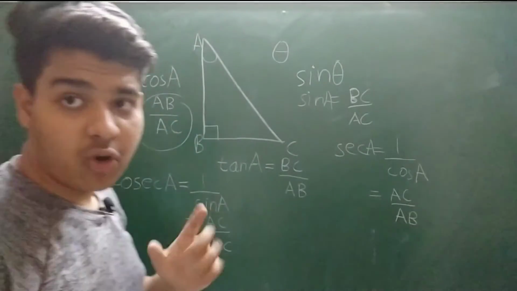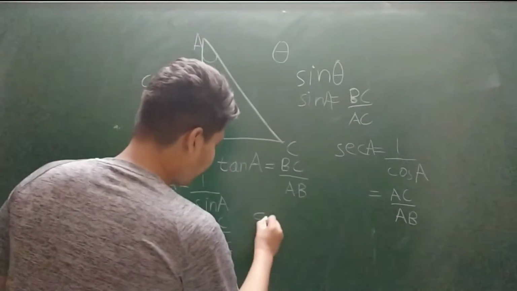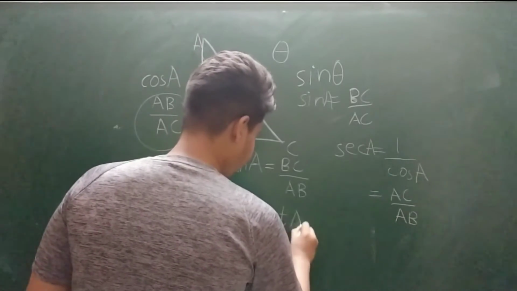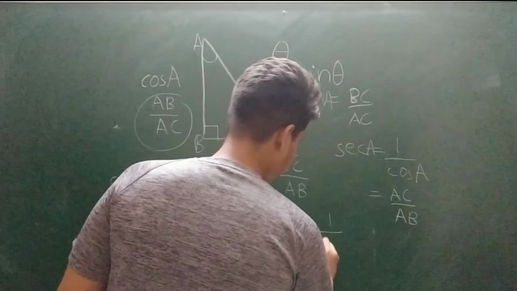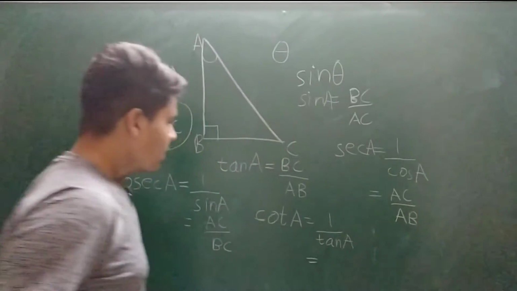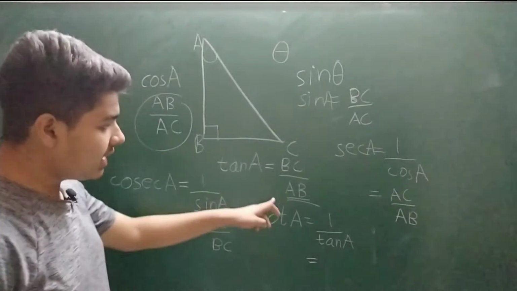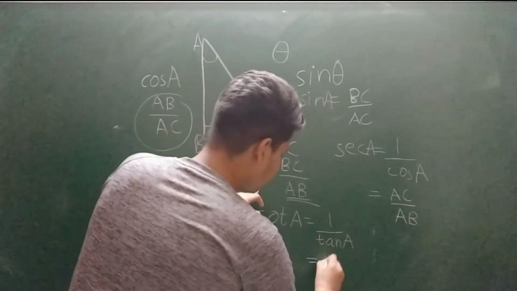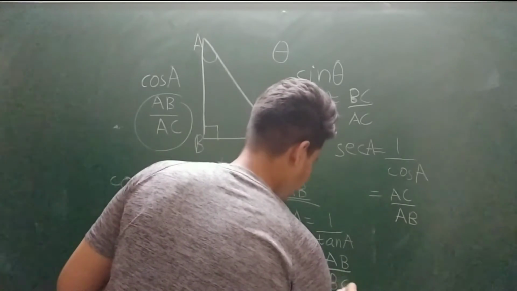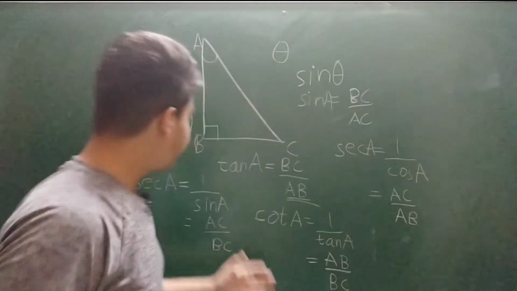And finally we have cot. Cot you can say is the reciprocal of tan. So our value of cot A will be 1 by tan A. Since we have tan A as BC by AB, cot A will be the reciprocal. So our cot A will be AB upon BC. So these will be our 6 trigonometric ratios, you can say.